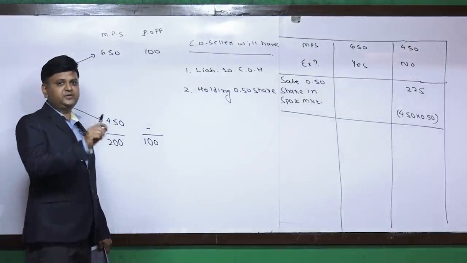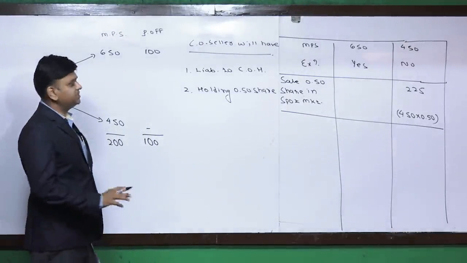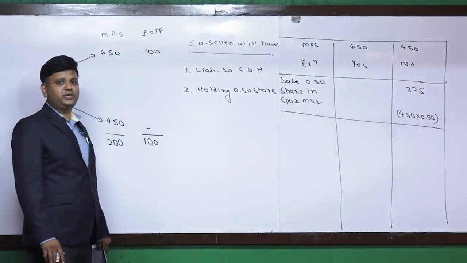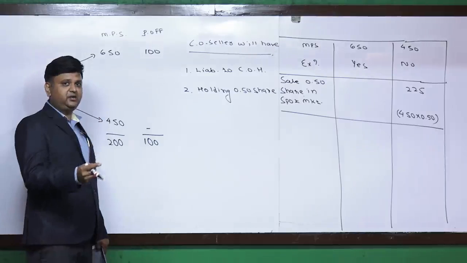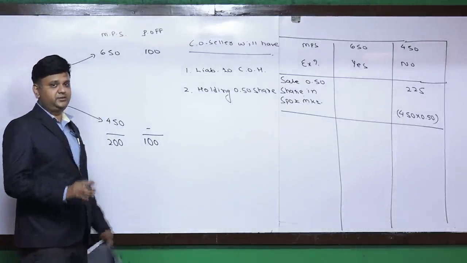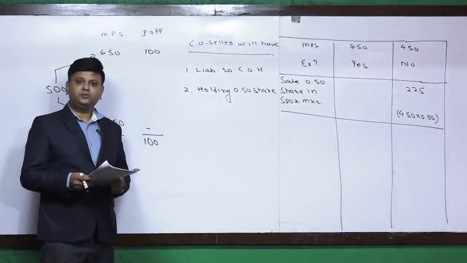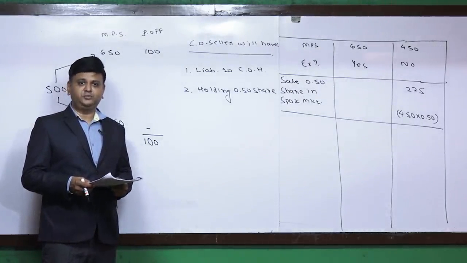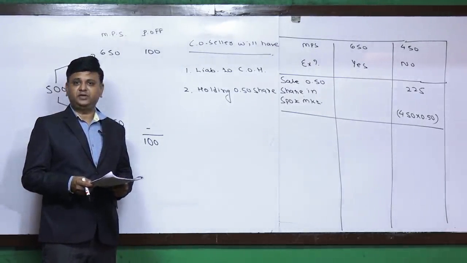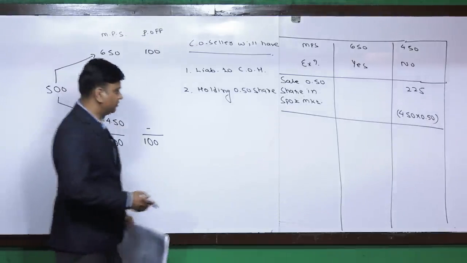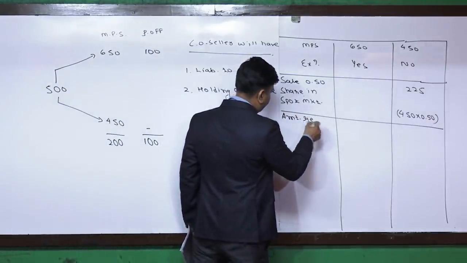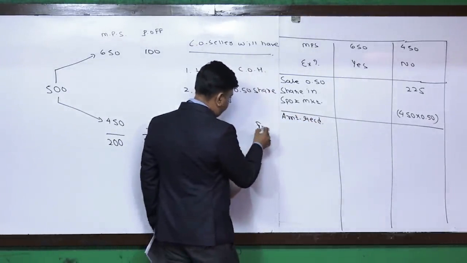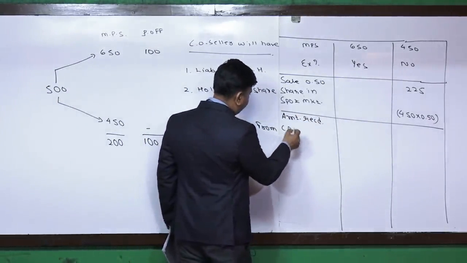And if at all the price of the security is rupees 650 and not 450, then what will happen? The person to whom you sold the option will exercise the option. He will come to you and he will buy security from you at the rate of rupees 550. So what happens: amount received from call option holder.